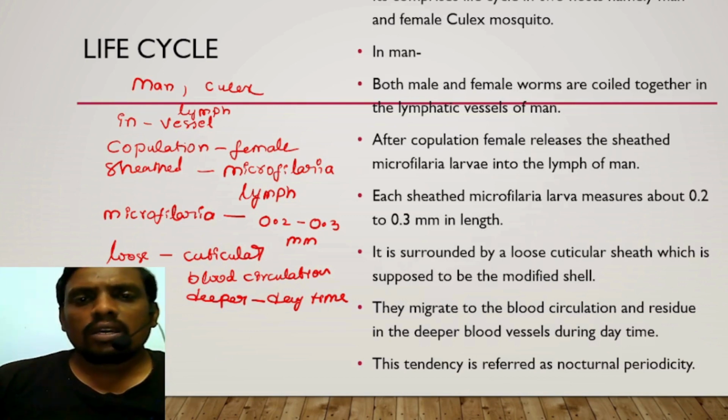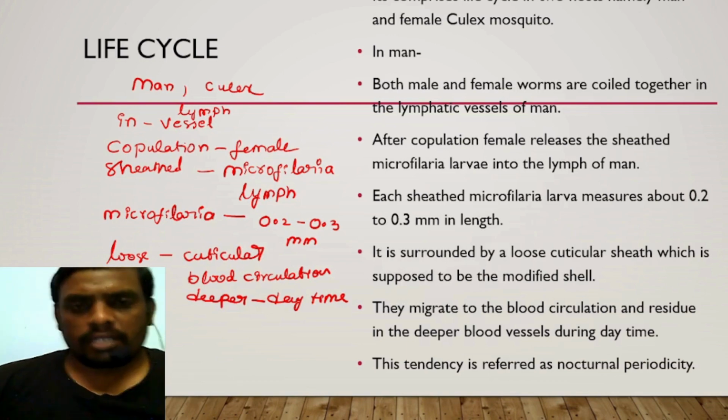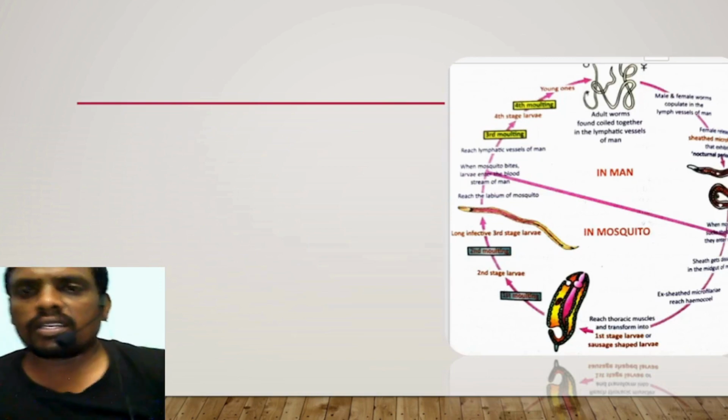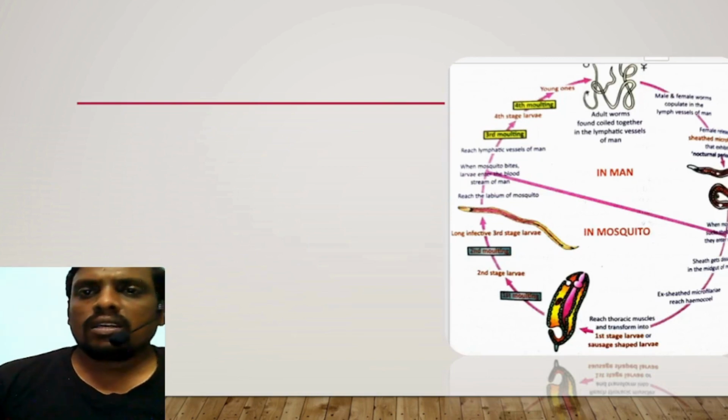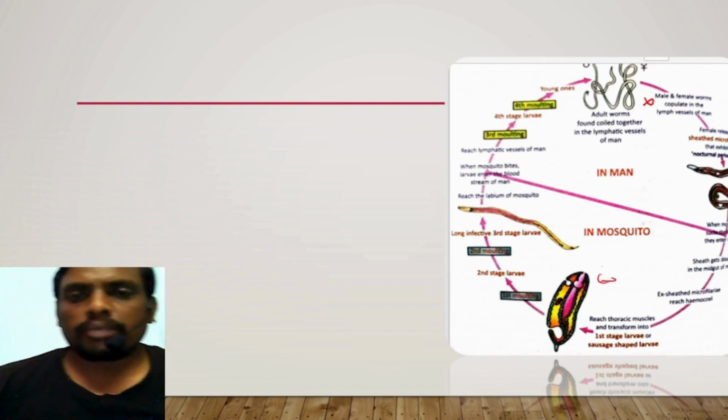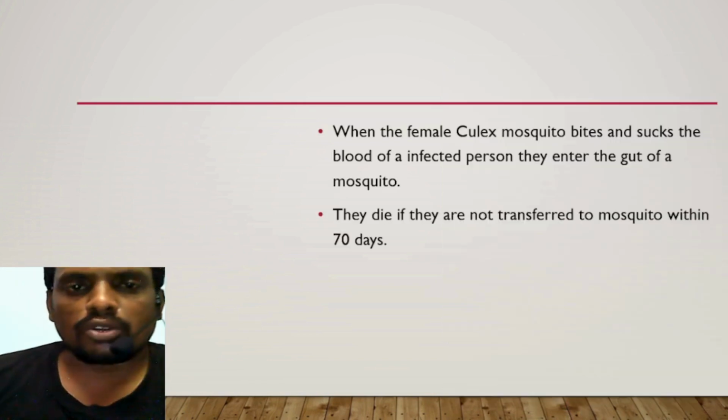Now if you see the life cycle, you can see how males and females are coiled together, and the sheathed microfilarial larva. All these structures we are going to see now.